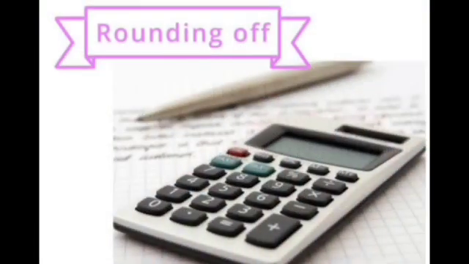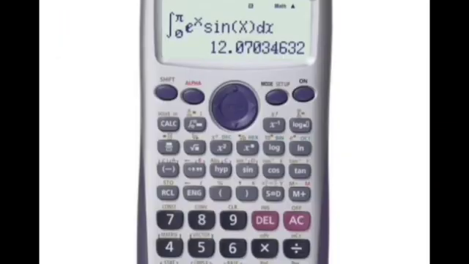And next is rounding off. Calculators are widely used in day-to-day life to do calculations. The result given by the calculator has too many digits. Hence, a result containing more digits should be rounded off. The technique of rounding off is used in many areas of physics.